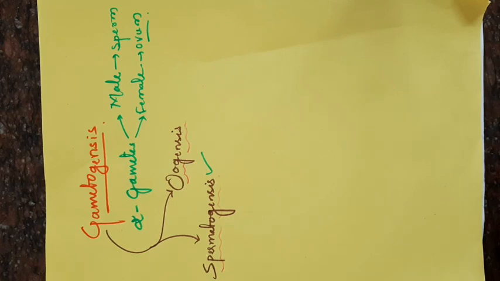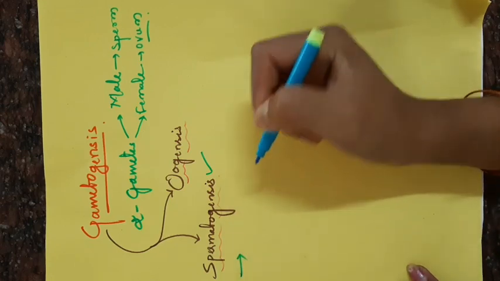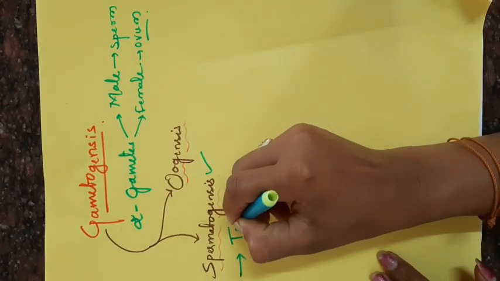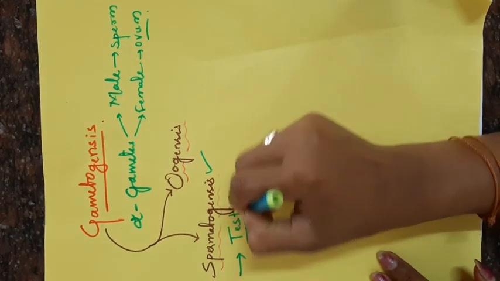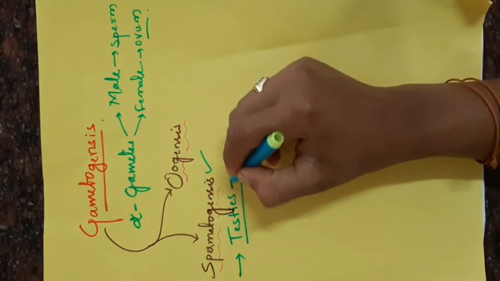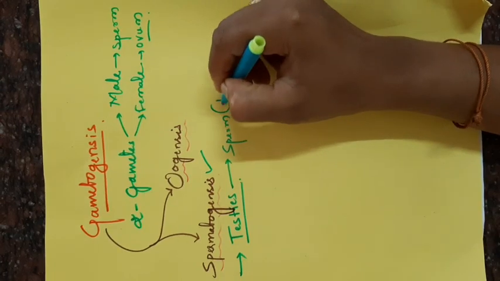Spermatogenesis occurs in the primary sex organ. We already discussed, spermatogenesis occurs in the primary sex organ, that is the testis. Okay. Testis is the primary sex organ in males where the sperm will be produced. By spermatogenesis, sperm will be produced, and the sperm is haploid.